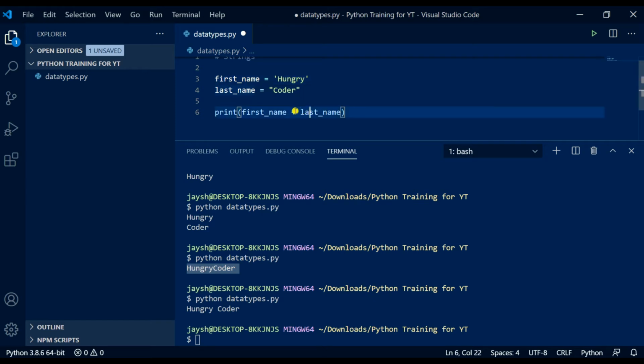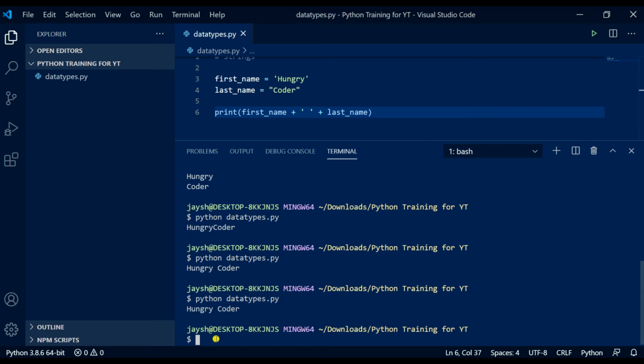So what we could do is, after our first plus sign, we could call a string by doing single quotes and a space. Control S, save. You always have to make sure that you've got your plus signs in between each kind of data inside there. Then we're going to run that, and we can see that we've now printed hungry coda with a space, because we added a space inside an empty string, you could call it.